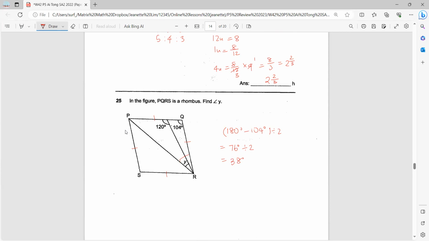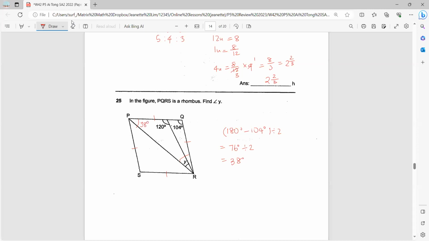Okay, then I need to take away this small angle here to find Y. So let's find this part here first. So this is 60. Oh, wait, no. There is a faster way to do this. We don't need to find this. We already have this, which is 38, right?